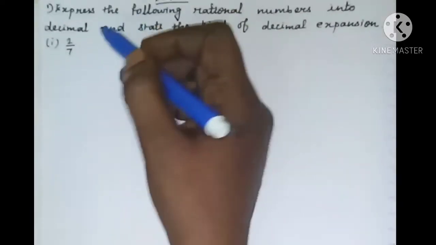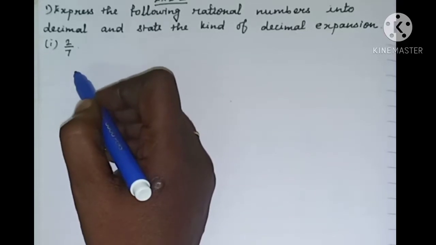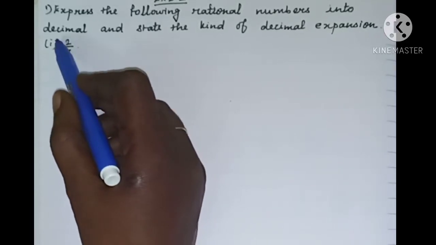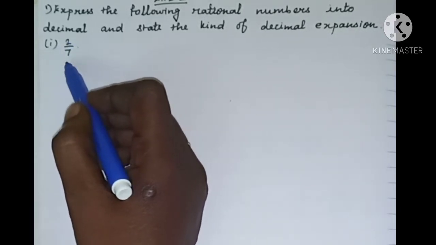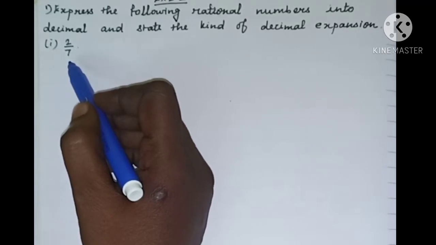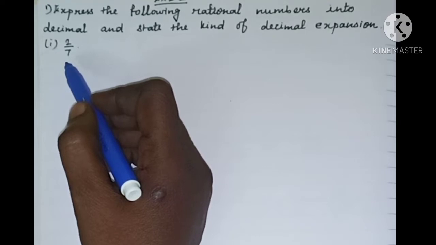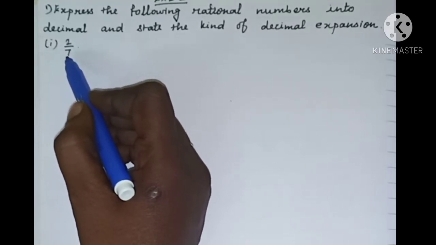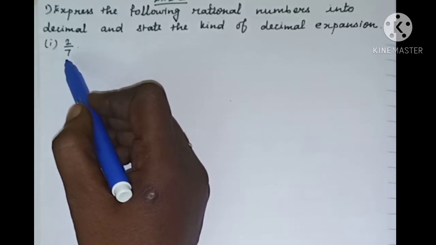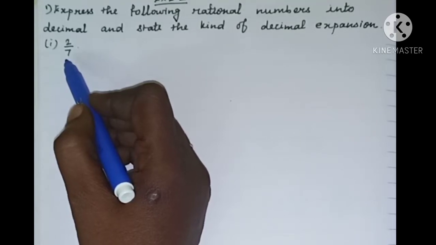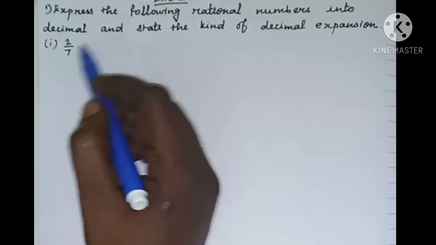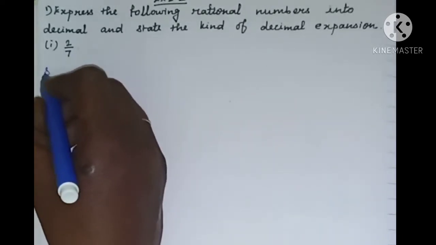We have to divide 2 by 7 and change this rational number into a decimal number, which you know already. First we change this fraction into a decimal number and then find which kind of decimal expansion it is.